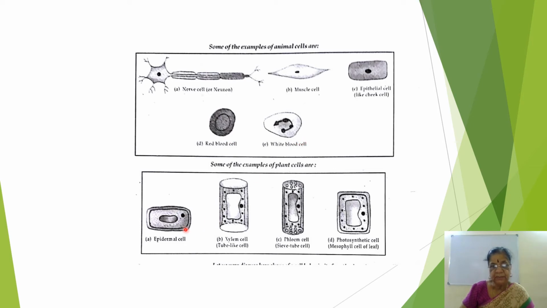Right? Similarly in plant cells, this is epidermal cell, this is xylem vessel, this is xylem trachea.